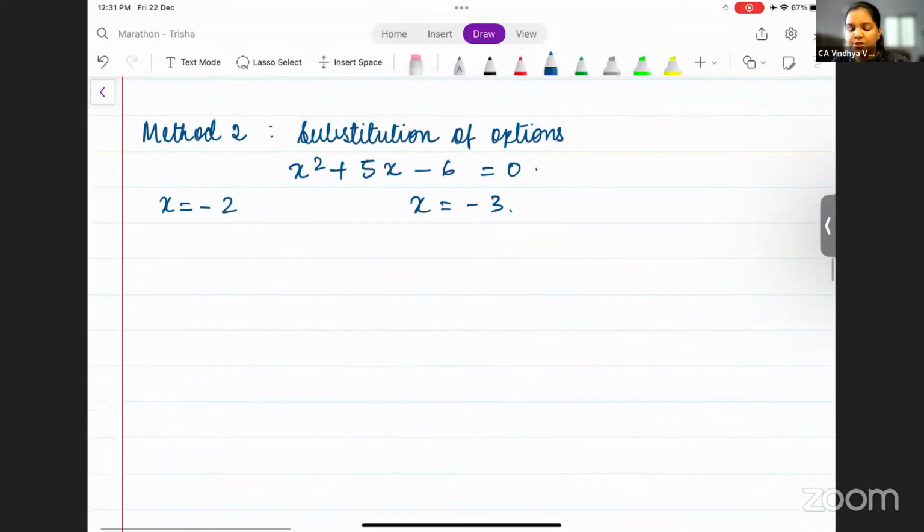You just have to substitute the values of x in the options. You'll get the answer as 0. All right. Is this clear till here? Any doubts?